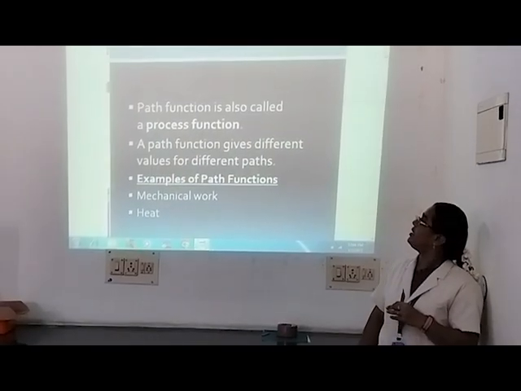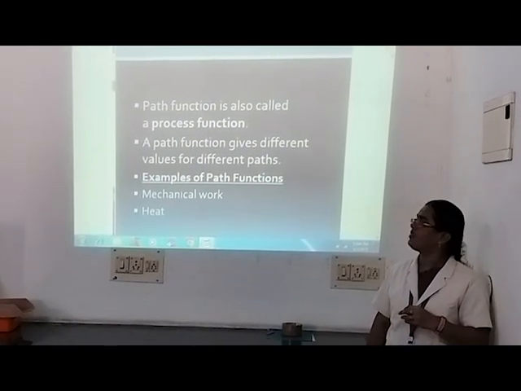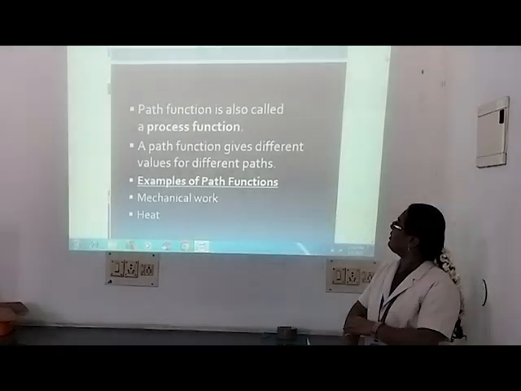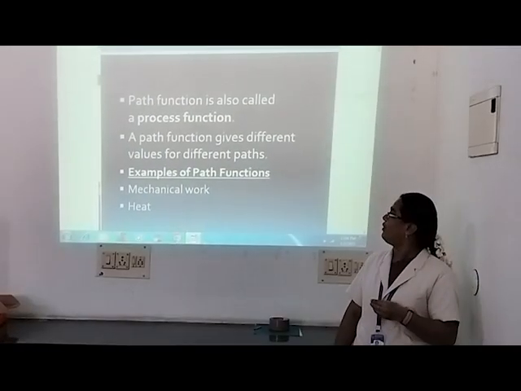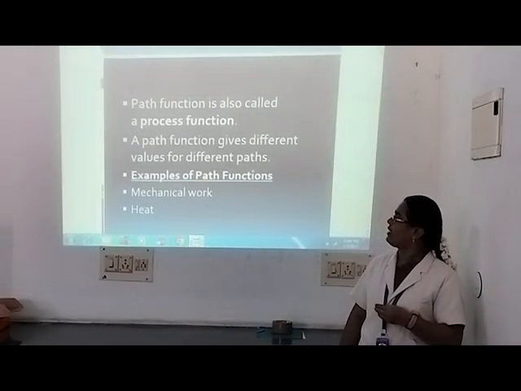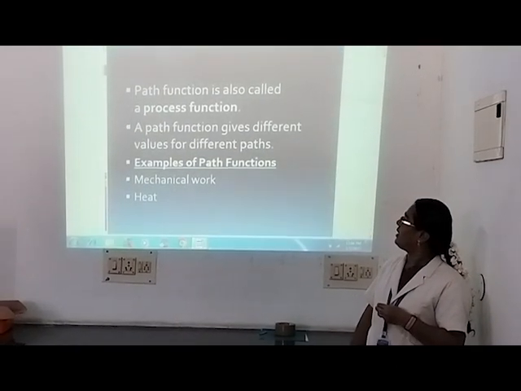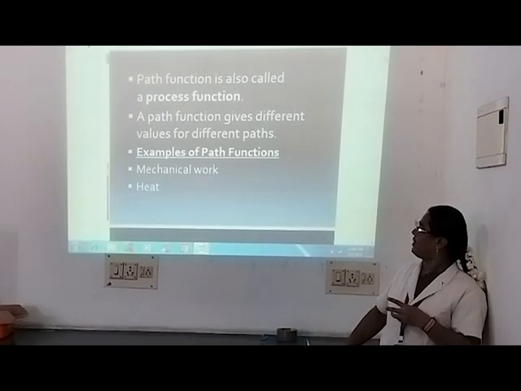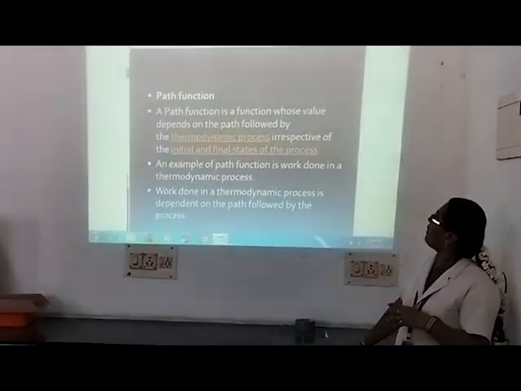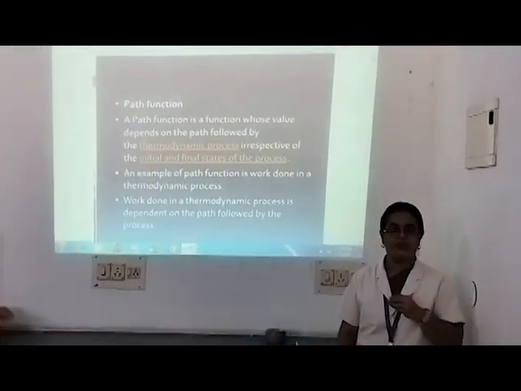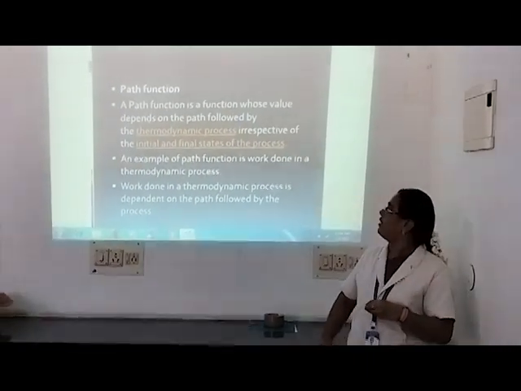A path function is also called a process function. It gives different values for different paths. For example, mechanical work and heat are examples of path functions.